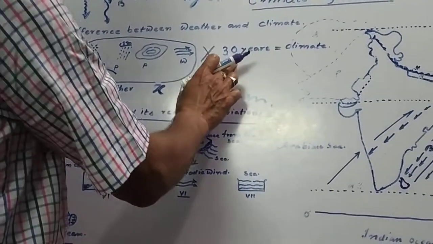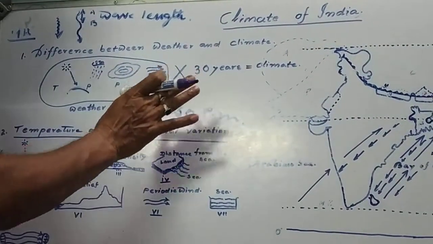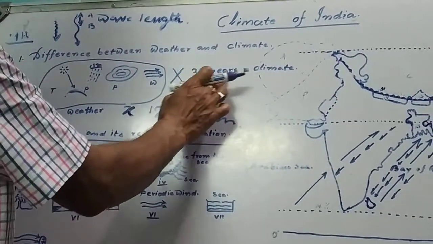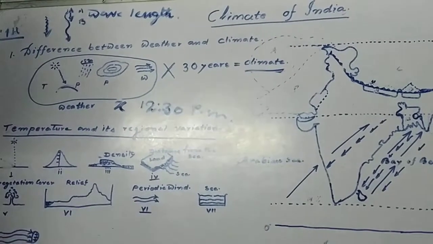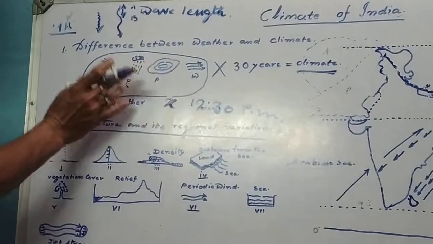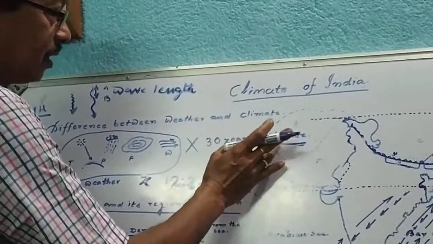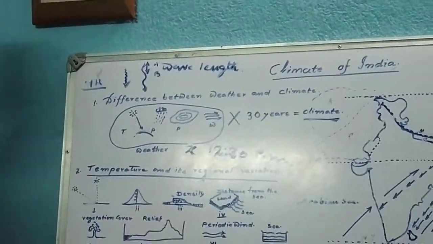Next, the average condition of weather of an extended period of 30 years is known as climate. The average condition of the weather elements for the long extended period of 30 years is known as climate. This is climate and this is weather.